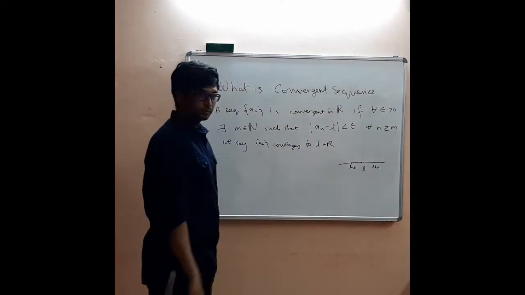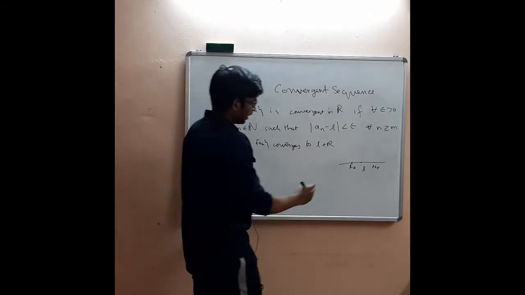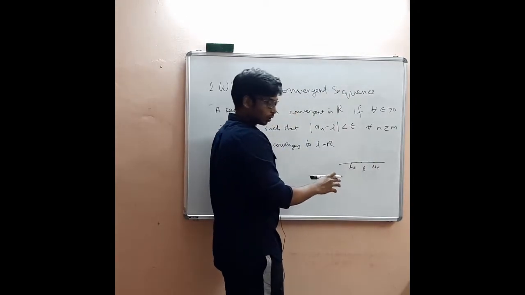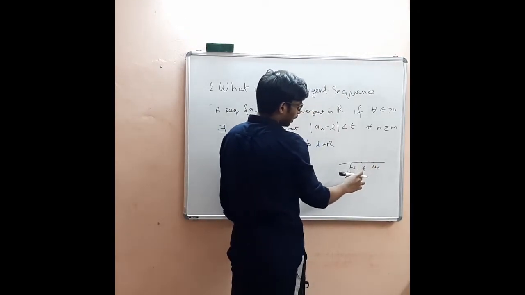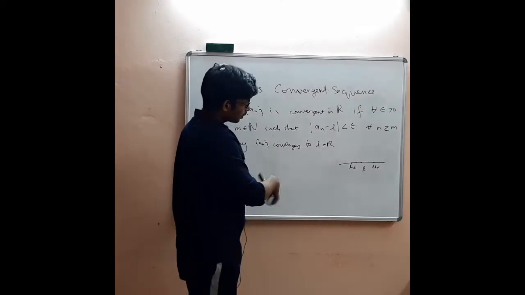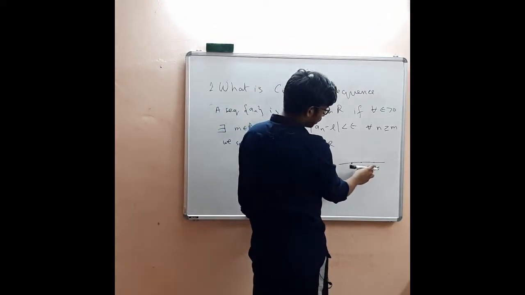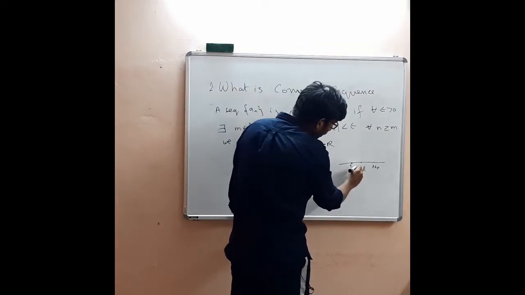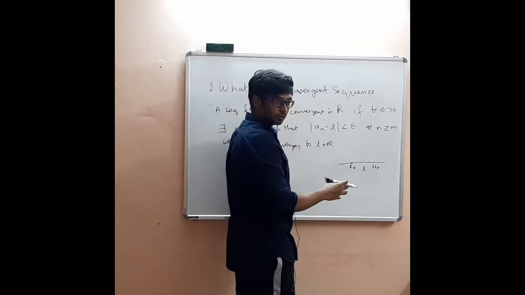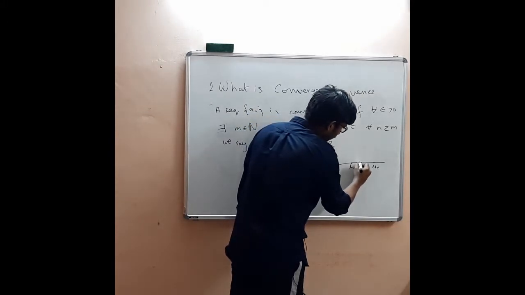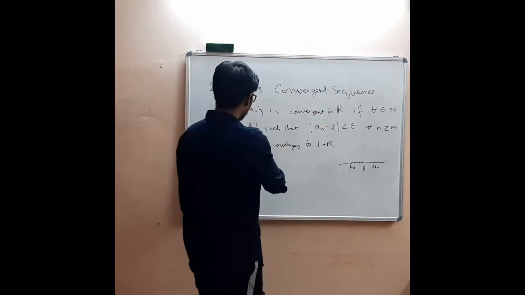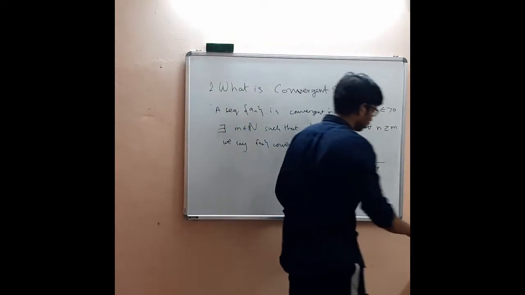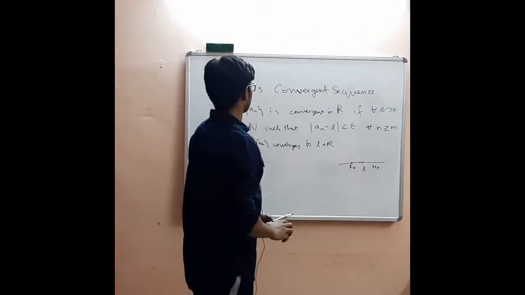That's what we mean. a_n can be here, a_(n+1) can be here, it can be anywhere, but after m all the values in the sequence lie within this interval, and we can reduce epsilon as close as we please. For all positive epsilon we can find a corresponding m. So this is basically the definition of a convergent sequence.